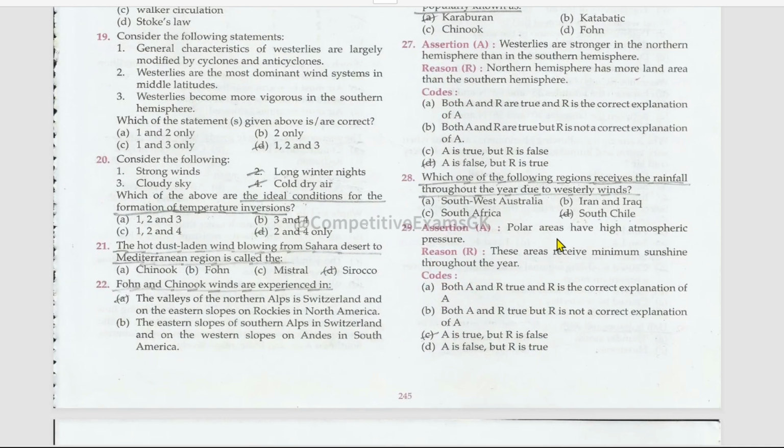Next assertion and reason. Polar areas have high atmospheric pressure. True. These areas receive minimum sunshine throughout the year. False.